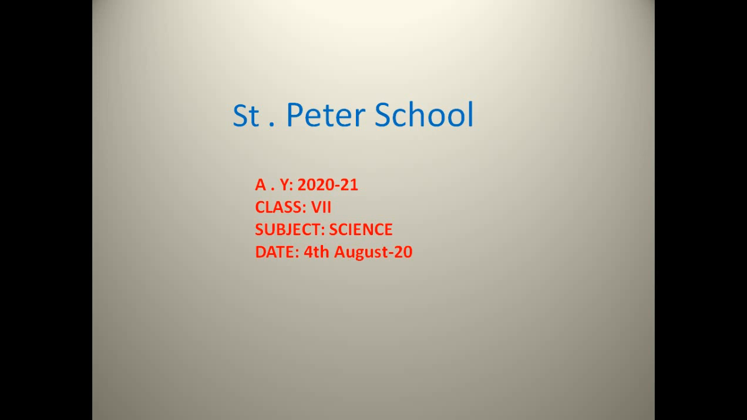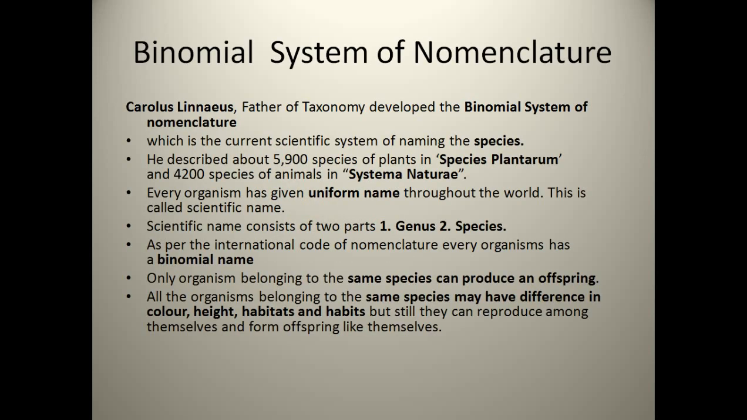So I would request all the students, please take out your books so that you can understand what we are actually discussing, that is, what is binomial nomenclature by Carl Linnaeus. Take out page number 8. Okay, now see what is binomial nomenclature. Binomial nomenclature is, okay, Carl Linnaeus.